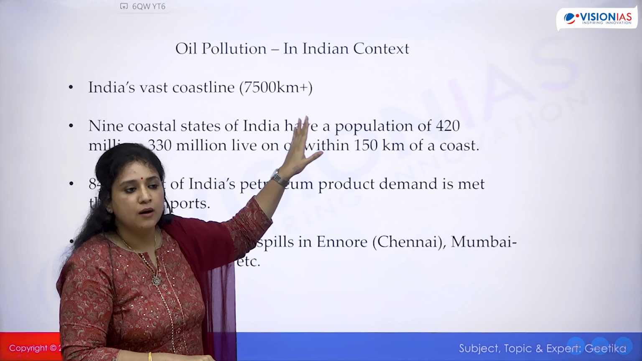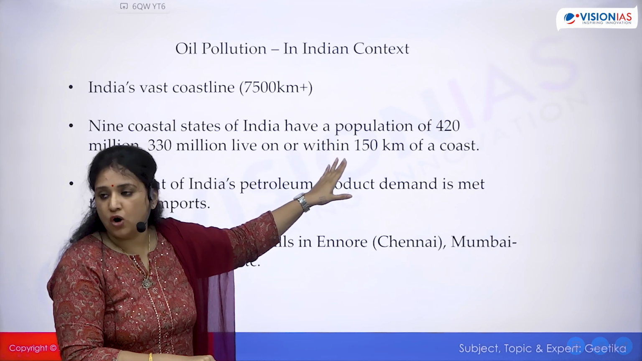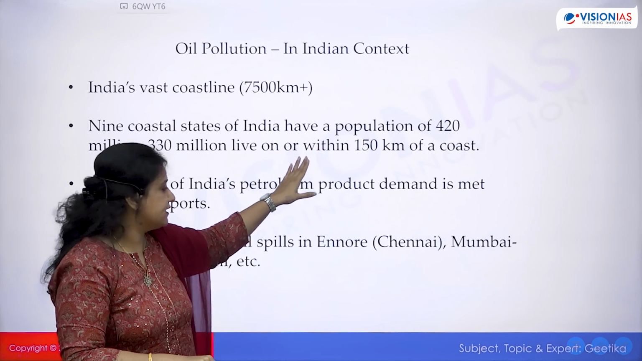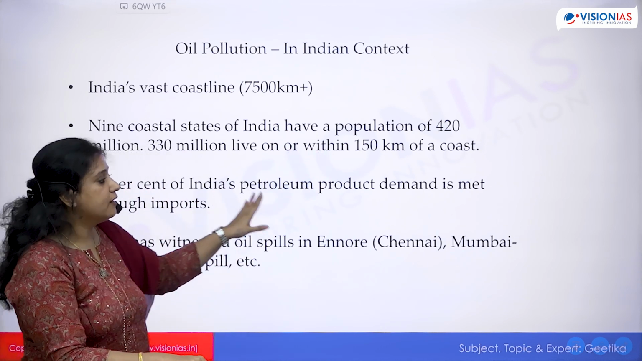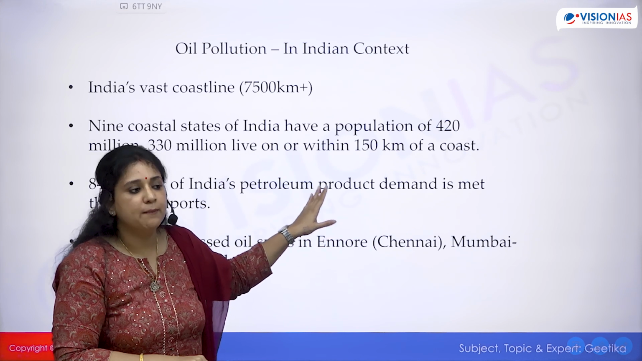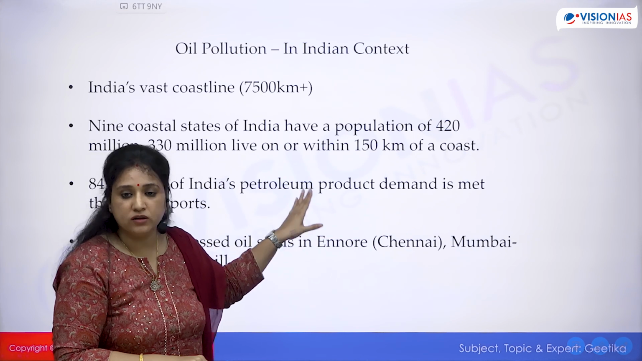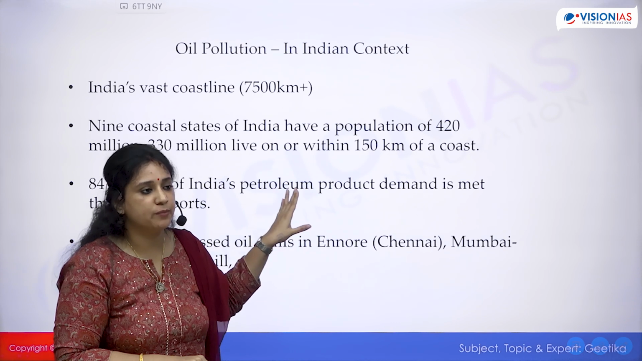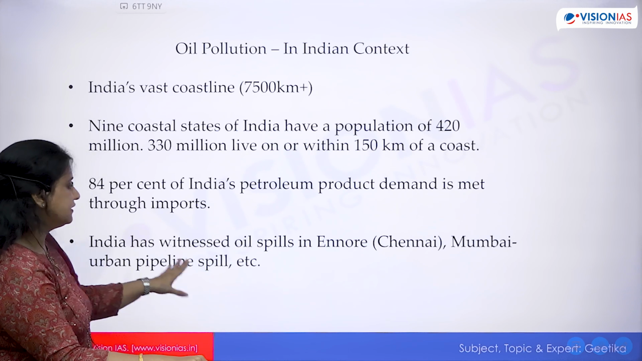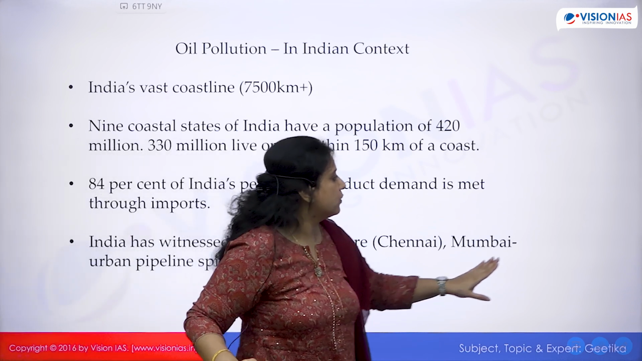Why? Because the majority of the coastal communities' occupation is fishing, right? Correct. So that gets impacted. And then our huge petroleum demand is met through imports. So again, we are dependent on the coast for that, because the majority of the petroleum is transported via sea routes, okay? And these are some of the examples, okay?